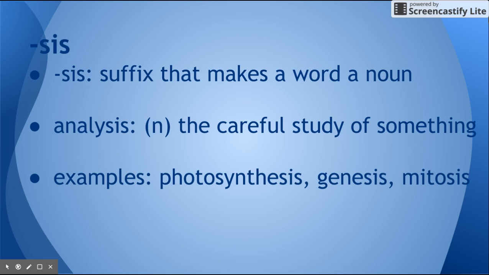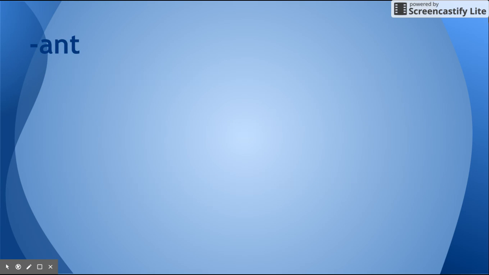And some other examples. Again, this is a really kind of sciencey suffix. Photosynthesis, genesis, mitosis. They're all things. Photosynthesis is the act of photosynthesizing. Mitosis is mitosizing. I have no idea, and I couldn't find or think of any non-examples. So again, think of one and I'll find you some kind of prize.